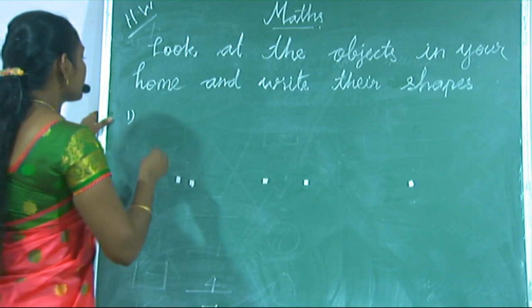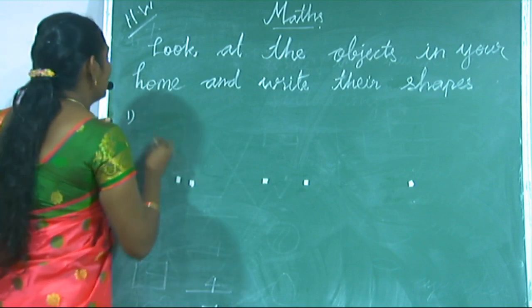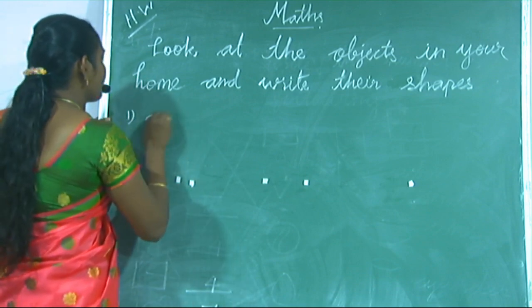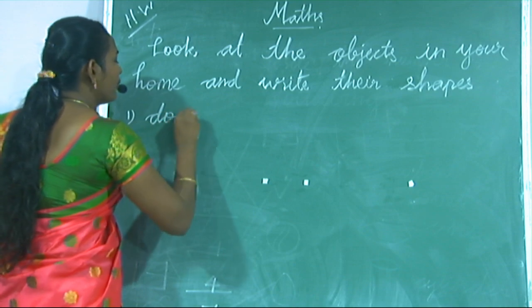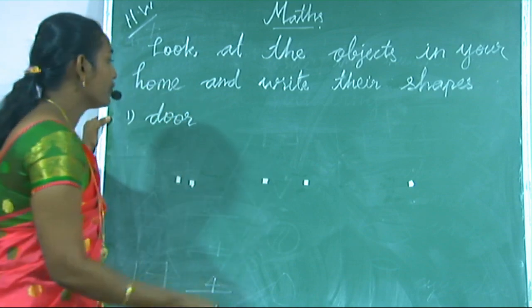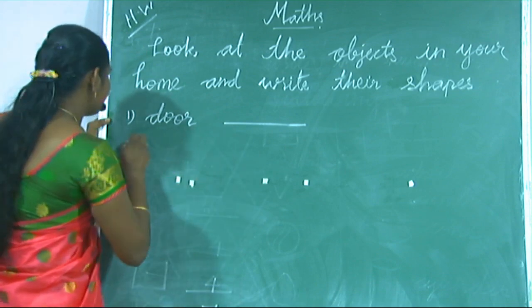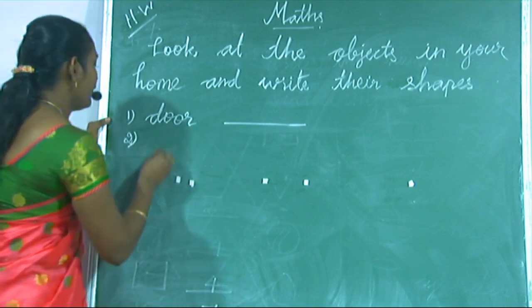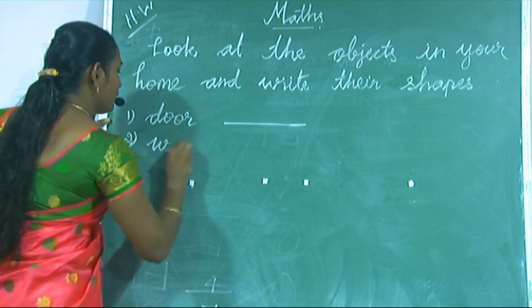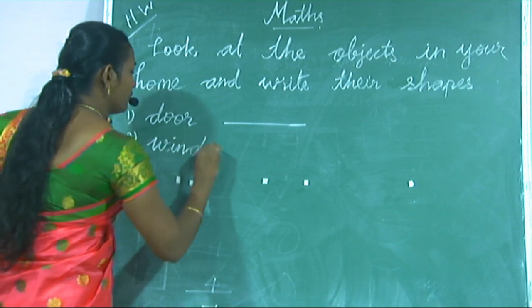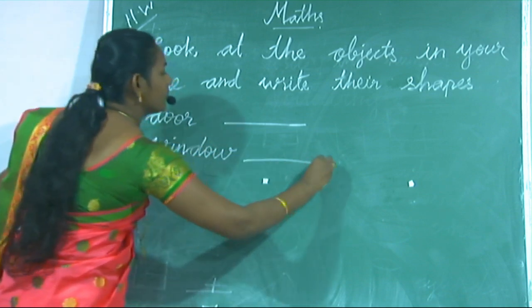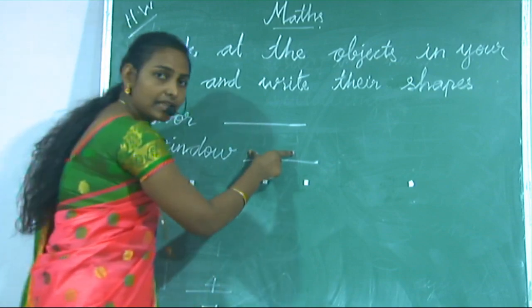Okay. First one is door. You check your home door. What shape is it? Okay. Next, window. You check and write the shape here.